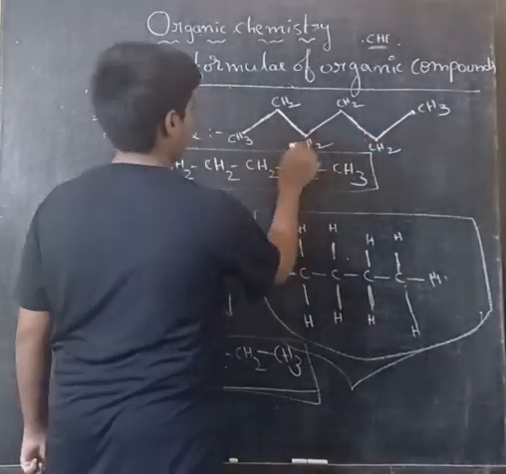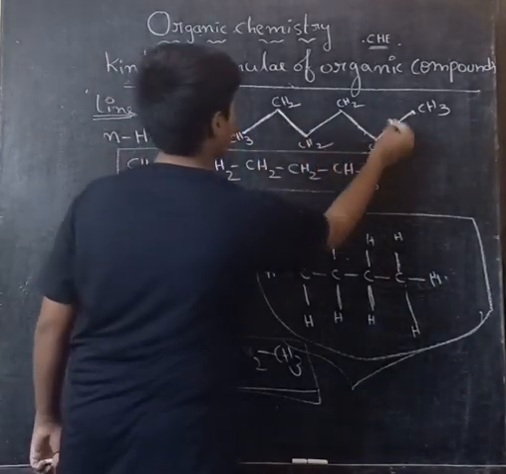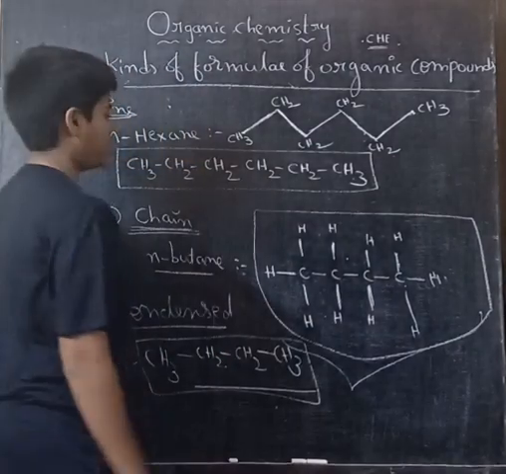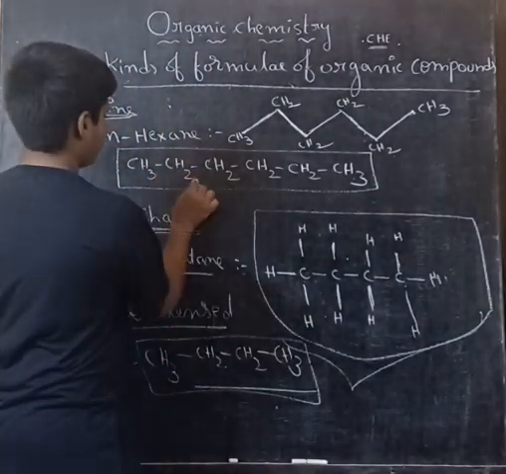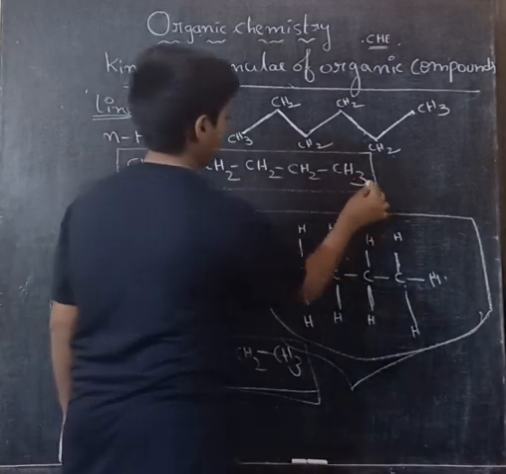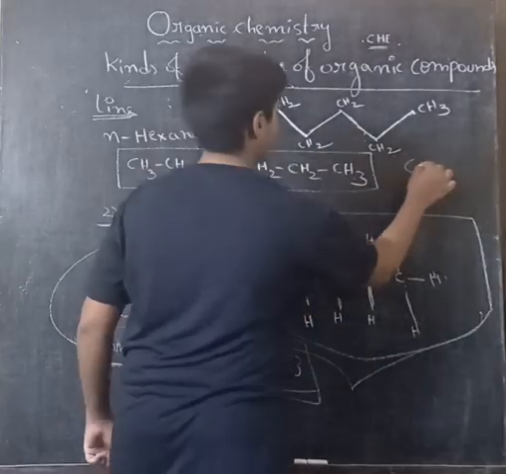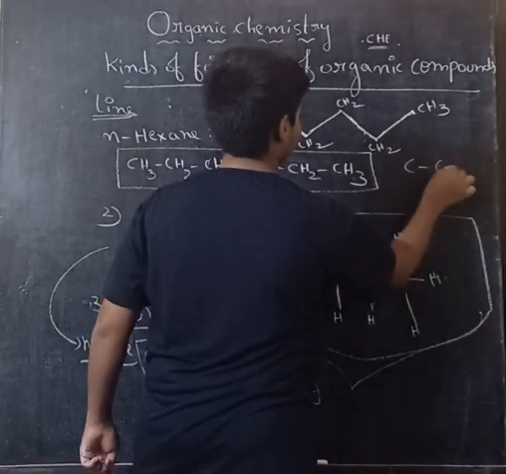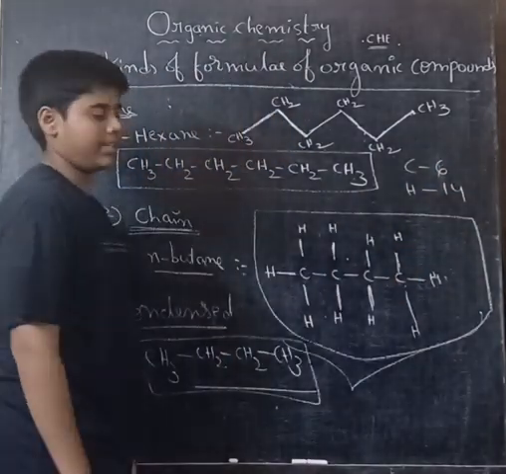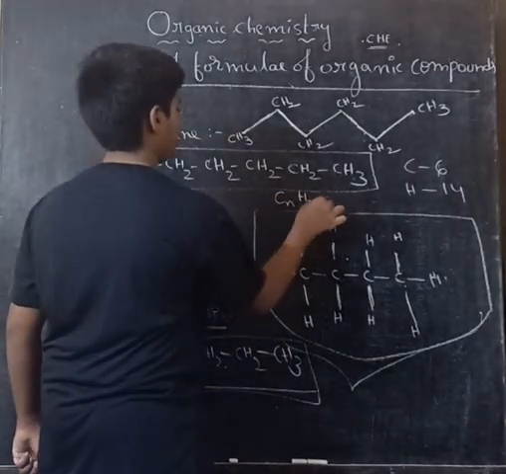How many hydrogens? 3 plus 2, 5 plus 2, 7 plus 2, 9 plus 2, 11 plus 3, 14. Hydrogens 14, carbons 6. This is N-hexane. Its general formula is CnH2n plus 2.